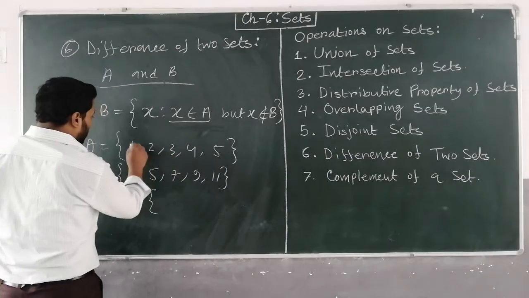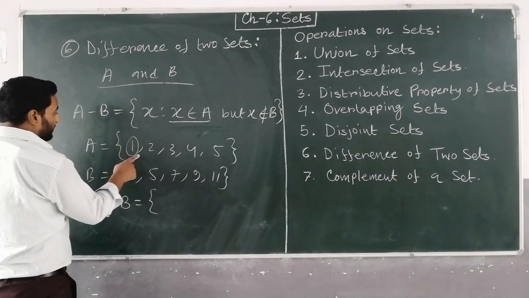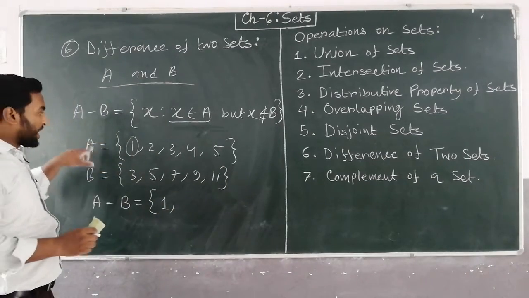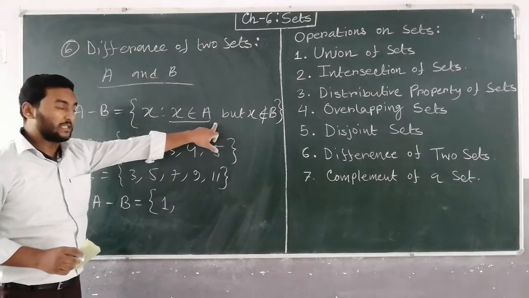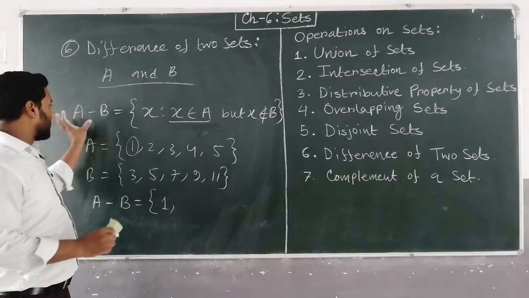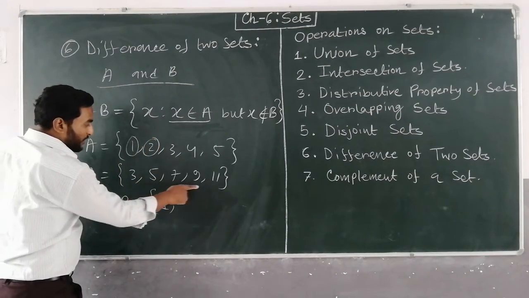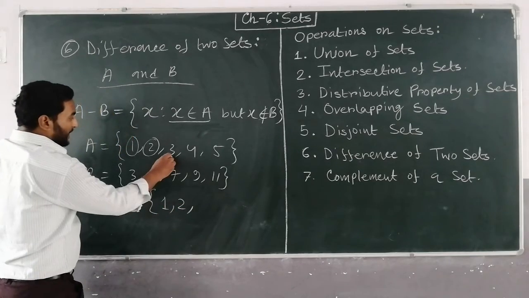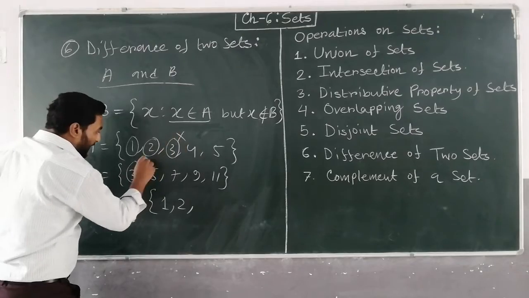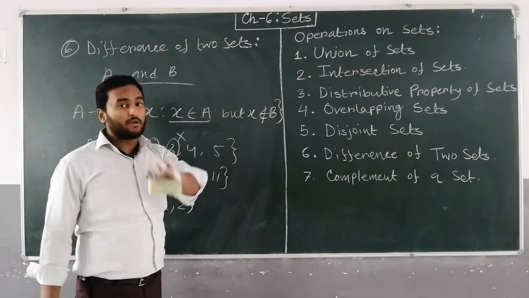See this, 1 belongs to A only, so 1 will be there, because the element that belongs to A only will be in the set A minus B. So 2 belongs to A only, because 2 is not here in B. So 2. 3 belongs to A as well as B, so that will be excluded, because it is told that X doesn't belong to B.